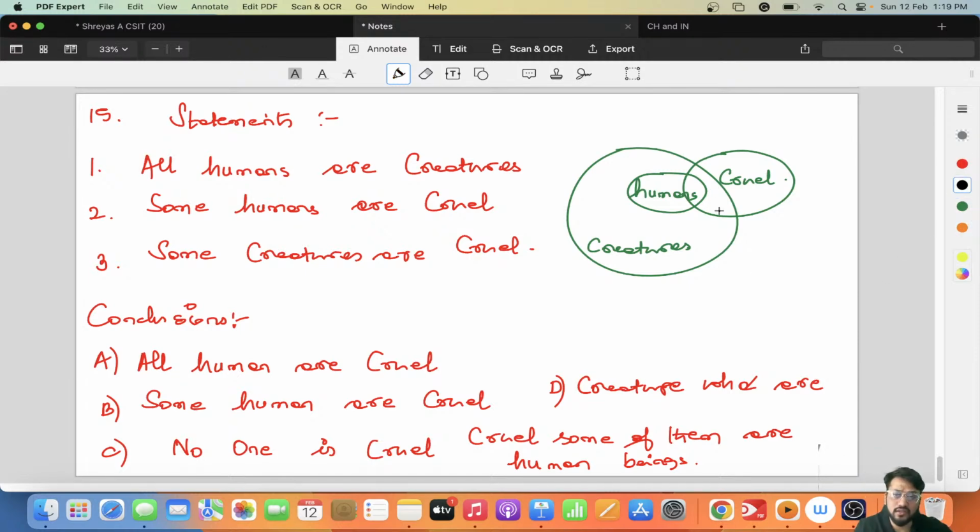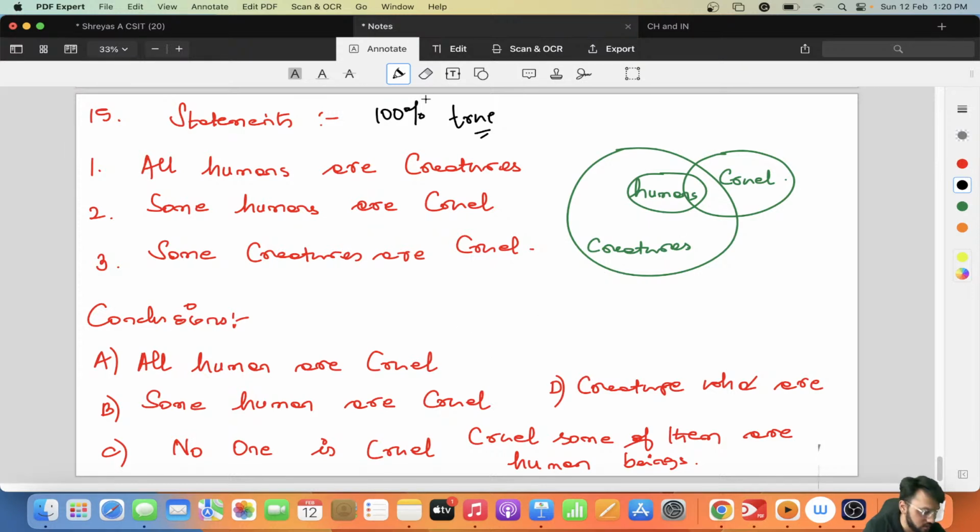So going ahead with this, all humans are cruel. Can I tell it? Some humans are cruel, right? The statements are always 100% true, right? Yes, the vice versa of this can happen. Some humans are cruel. All cruel are humans. That can be possible, right? Or how human are cruel also, that can be possible. Possible means what? Possible means 50%, right? Possibility. हो सकता है, ठीक है? But that is not given here. The word possibility is not given. So all humans are cruel, I cannot tell it. Okay?